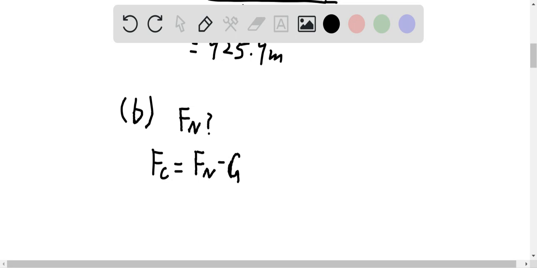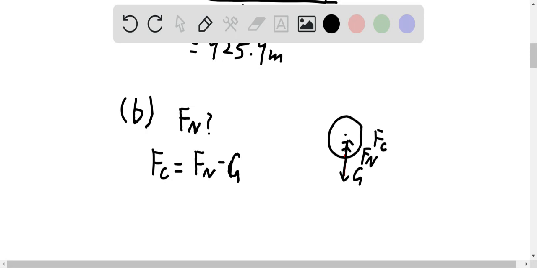Okay, and if we draw the circle, this is where the pilot is at the lowest point of the circle, and there should be gravity at this point, the normal force that is upward, and the centripetal force is upward toward the center of the circle. The centripetal force is always the net force in a centripetal motion.